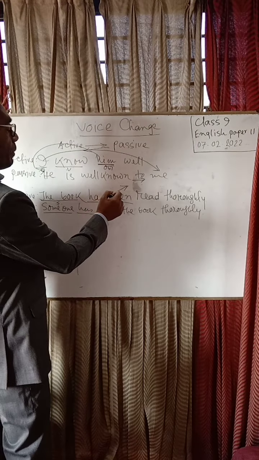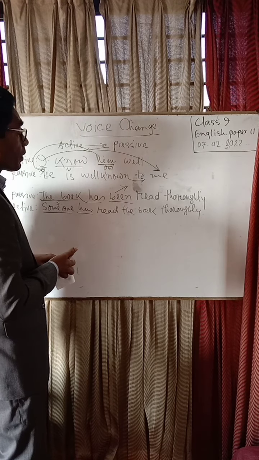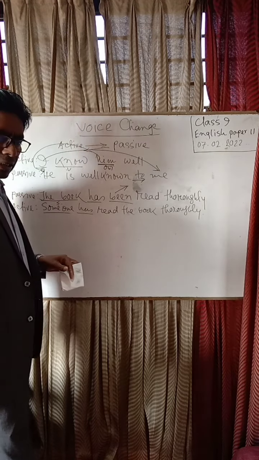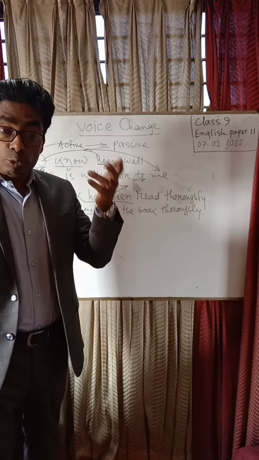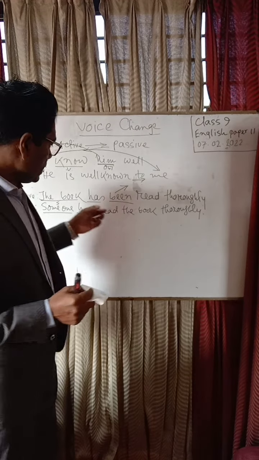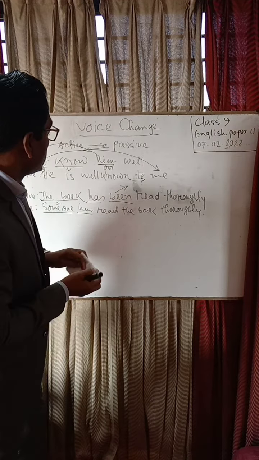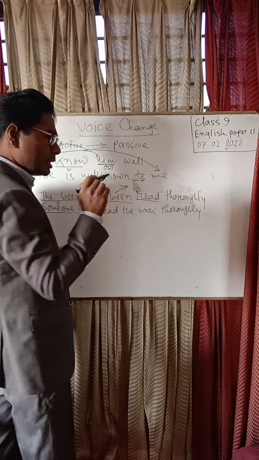Someone comes in, and the verb will come to its normal position, which depends on the tense of the sentence. It is actually read, the past participle of read.